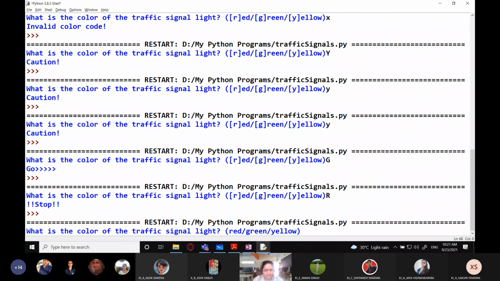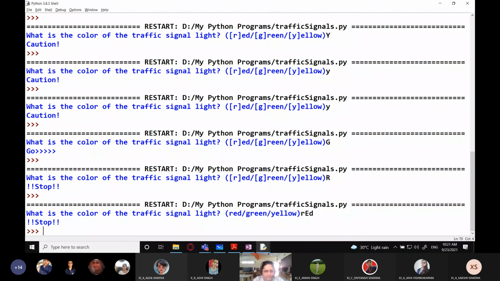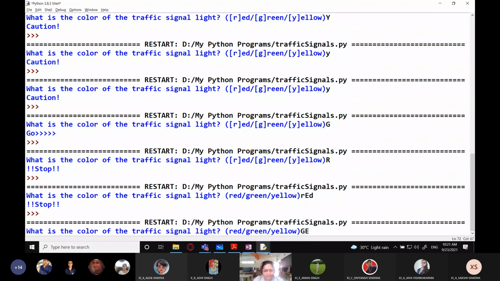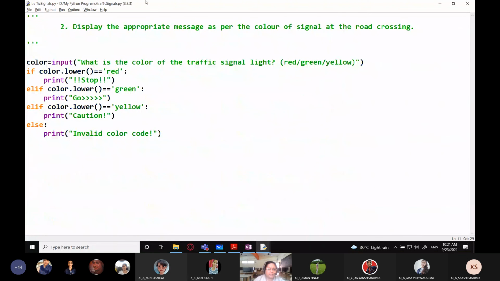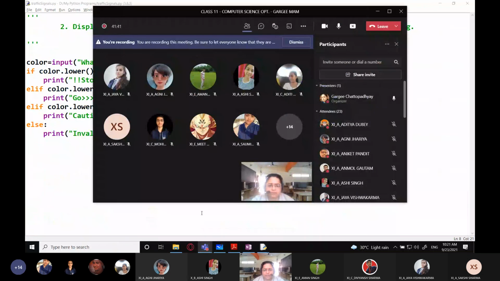And it will run. So suppose I enter red like this. Stop. It's giving me the correct answer. If I enter green like this, it is still giving me the answer. So this is how I can do it for the color of a traffic signal. I hope you all understood today's class.